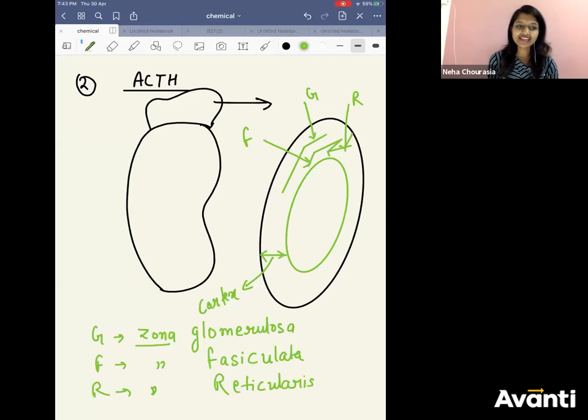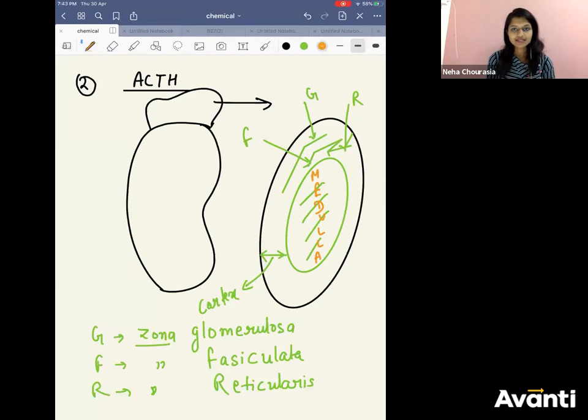These are the 3 layers from outer side to inner side. GFR, easy, you will never forget it. Glomerulosa, fasciculata, reticularis. Now, this part is your medulla.